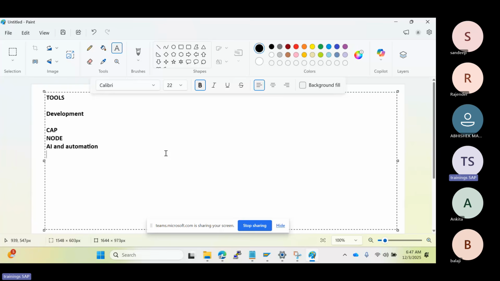So customers are considering and moving to BTP. They are moving because there are some business reasons and technical reasons. Why? Because of modern development, less maintenance, faster innovations, licenses, right? Cloud adaptations, without modifying the core, integrations, all those things are available in the BTP. So simply the customers are moving to the BTP.